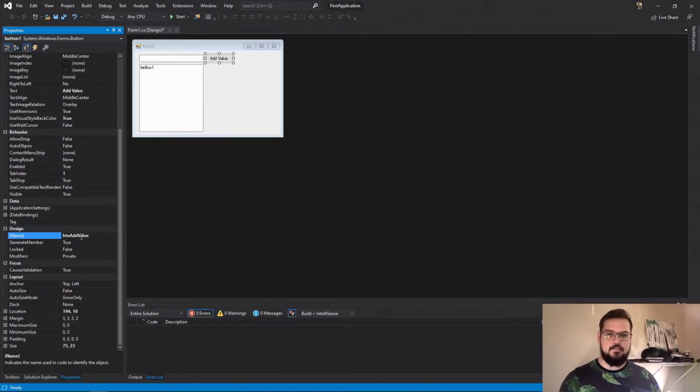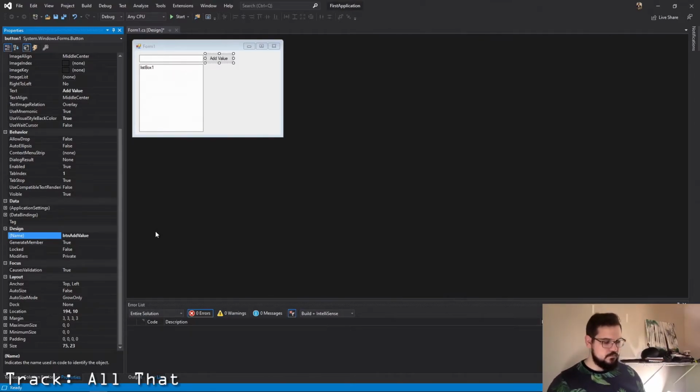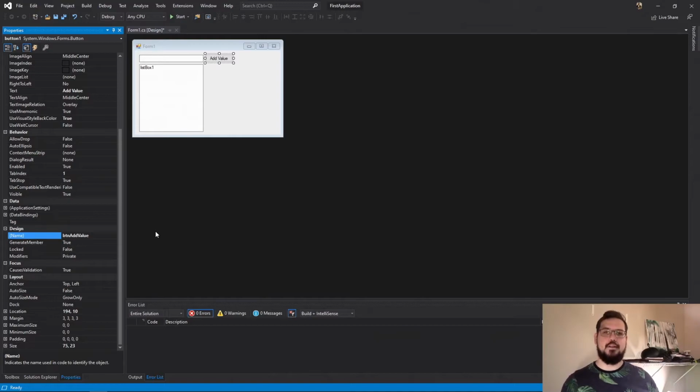So we're right here. Button add value. btnAddValue. Capital A, capital V. That's camel case. If I had done a capital B, that is what's known as title case. Also acceptable, but not usually found in modern applications. Although data binding is used a lot, but again, we'll get into that later.